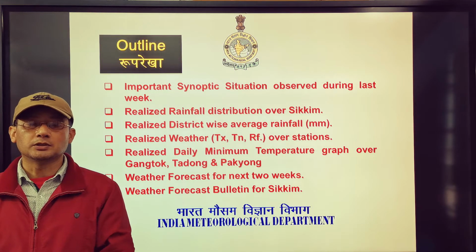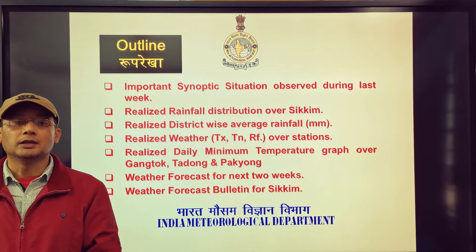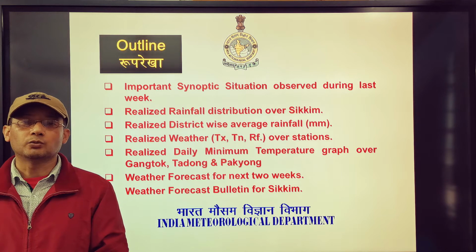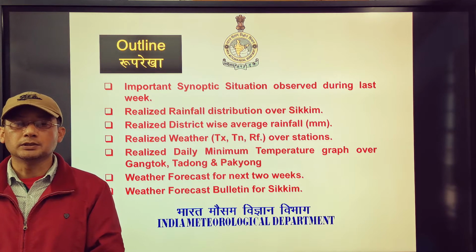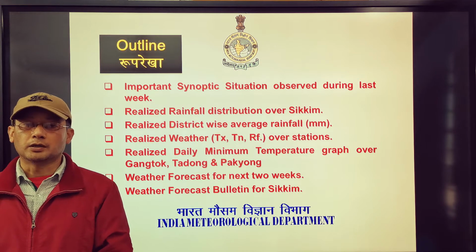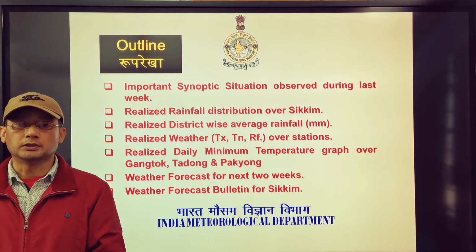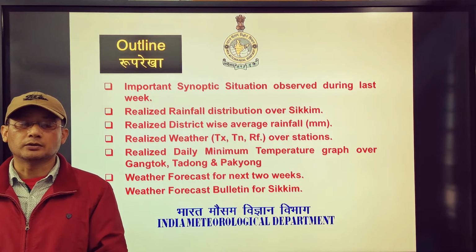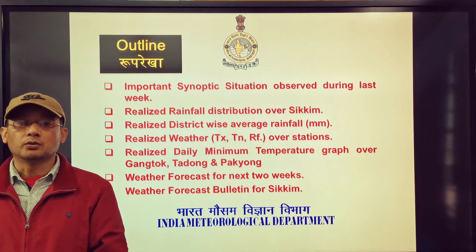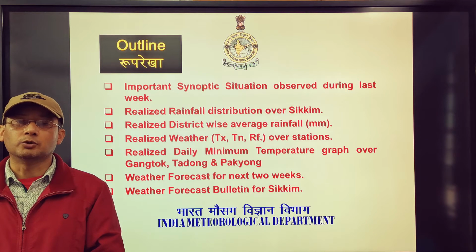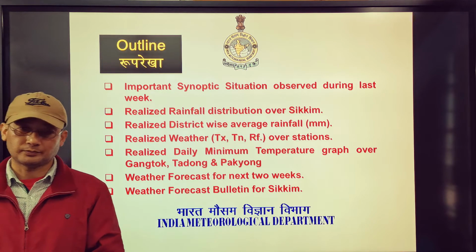Important synoptic situation observed during last week. Realized rainfall distribution over Sikkim. Realized district-wise average rainfall in millimeters. Realized weather, that is maximum, minimum temperature and rainfall over stations. Realized daily minimum temperature graph over Gangtok, Tadong and Pakyong. Weather forecast for the next 2 weeks and weather forecast bulletin for Sikkim state.